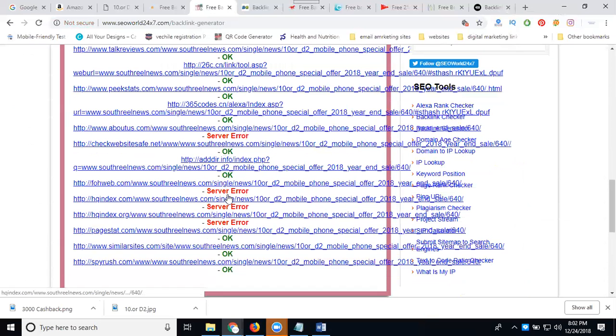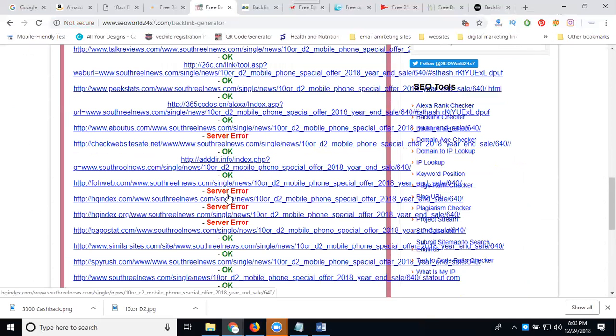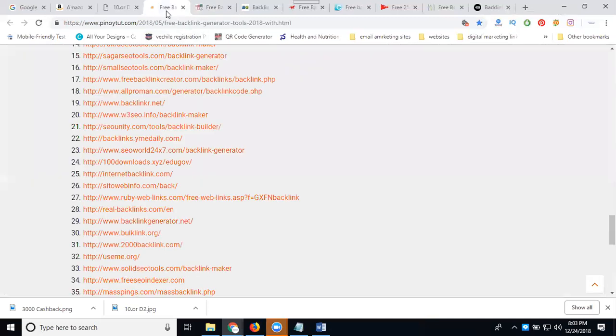Sometimes okay, sometimes we will get a server error. Is it clear? This is called generating backlinks on your blogger and your website. In total, how many backlinks are you getting? 15,000 backlinks. That is what this website is.